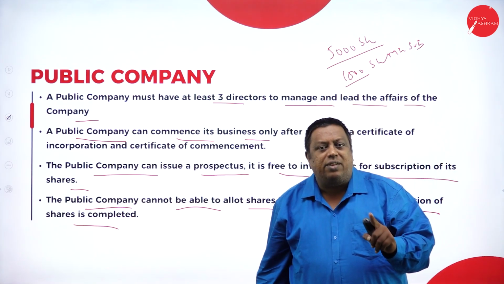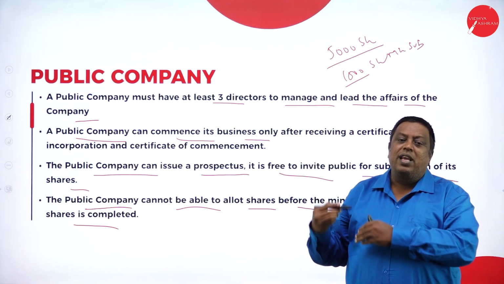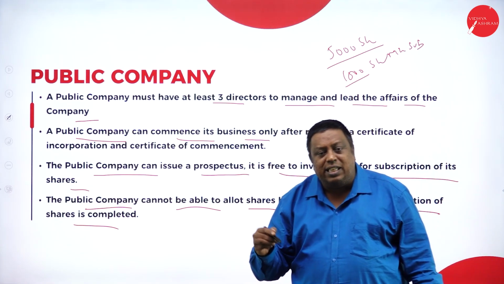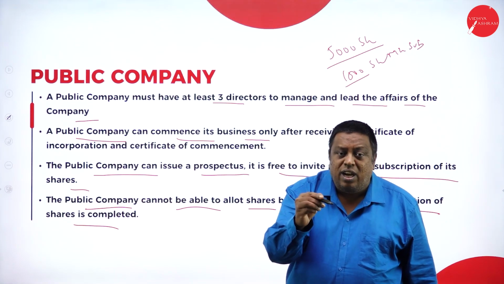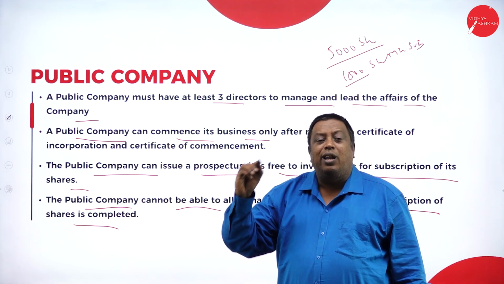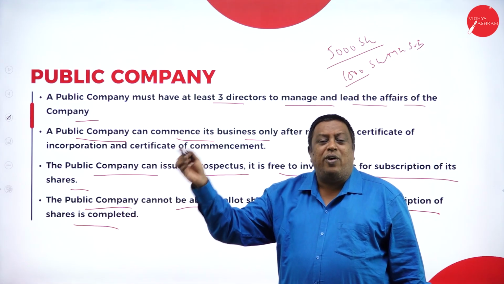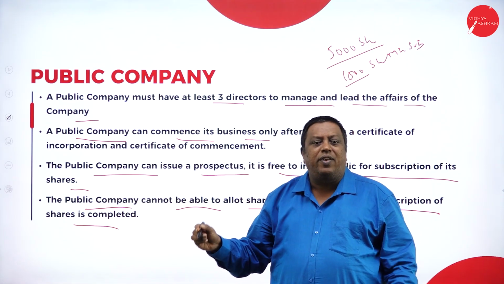If a public company has not received 1,500 share applications, then it cannot allot any shares to the people who have applied for the shares of the company.